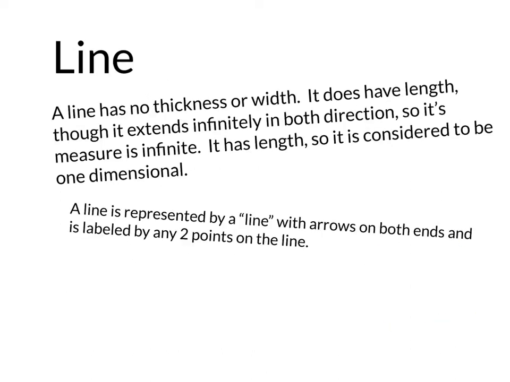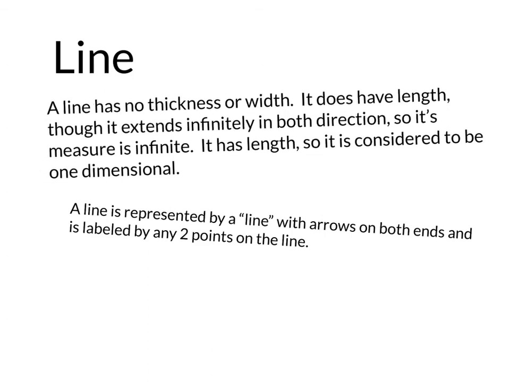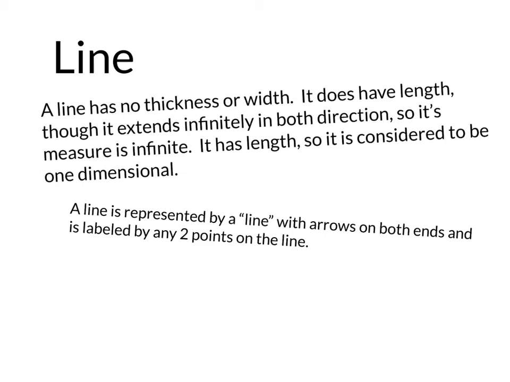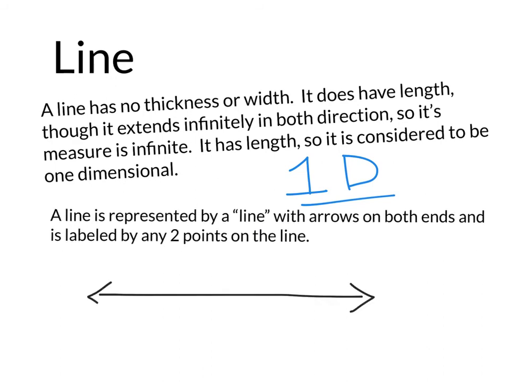When two or more points sit next to each other, they begin to form a line. A line has no thickness or width. It does have length, but the length extends infinitely in both directions. So its measure is infinite. Since a line has length, it's considered to be one-dimensional. A line is represented by, well, a line with arrows on both ends and is labeled by any 2 points on the line.